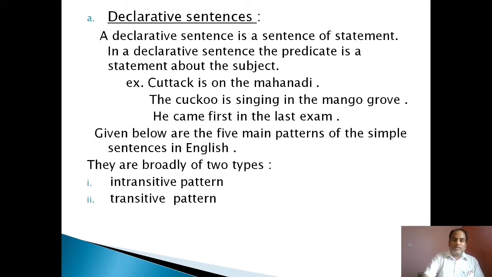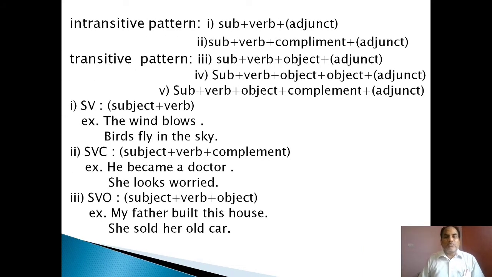So, let us discuss first the intransitive patterns. Intransitive patterns are subject plus verb plus adjunct. We may use an adjunct or not. It is optional, additional, not obligatory. Another is subject plus verb plus complement plus adjunct. We know complement is an obligatory part and is compulsory. We can't eradicate the complement here, and the adjunct here is optional. We may or may not use it.